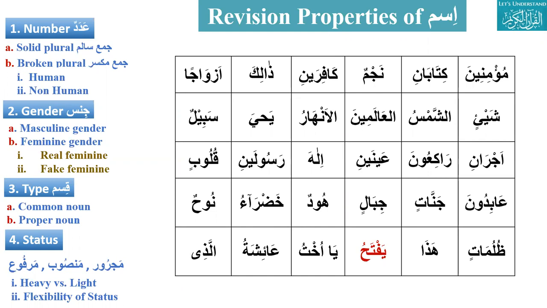We have four reasons for a noun to be light. Number one, mudaf is always light. Number two is munada. After ya, whatever comes will be munada, and that should be light.